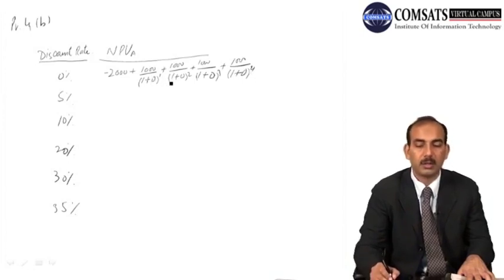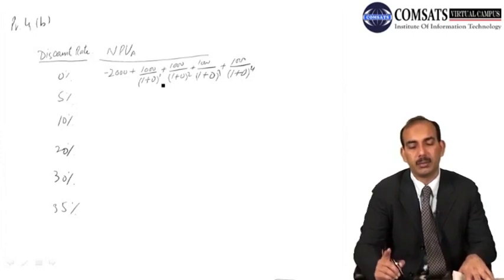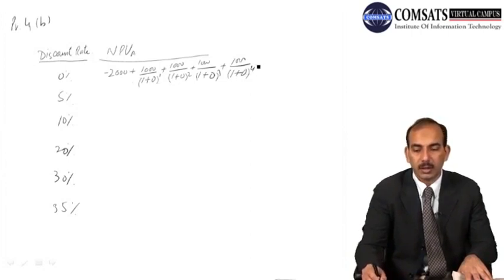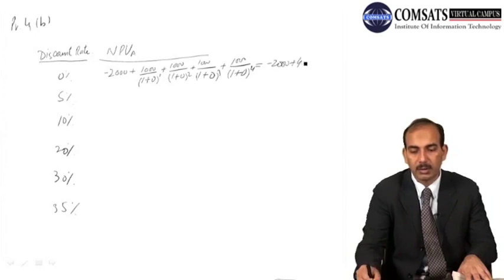And all these denominators will be calculated as 1, because 1 with any power remains 1. So you can see here in the end, the net present value would become minus 2000 plus 4000, which is equal to 2000.